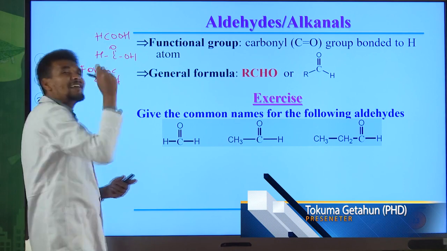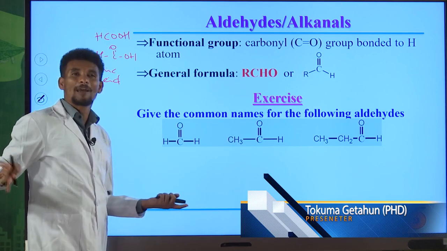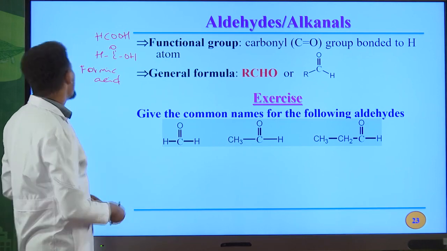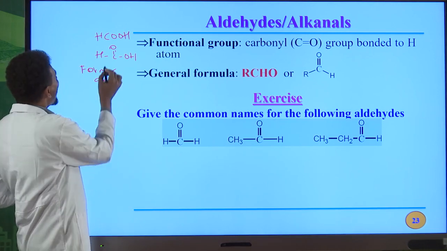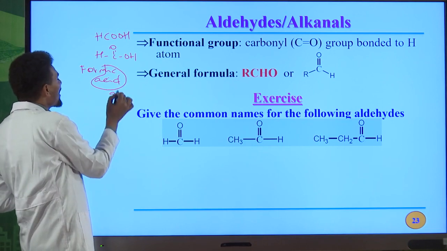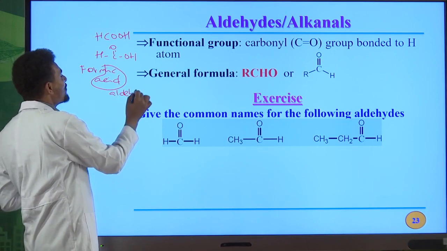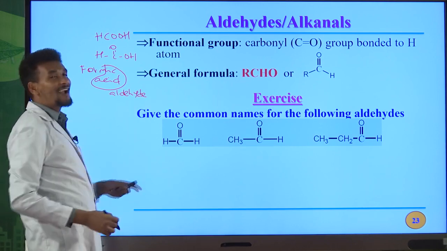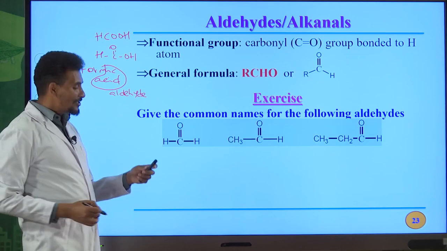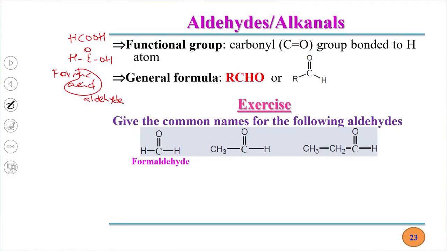So this is a chemical defense for ants, okay? So it is found in ants. That's why it is named as formic acid. Therefore, IC acid of the carboxylic acid must be replaced by aldehyde to name the common names of aldehydes. So formaldehyde. Formaldehyde is the common name for this aldehyde.